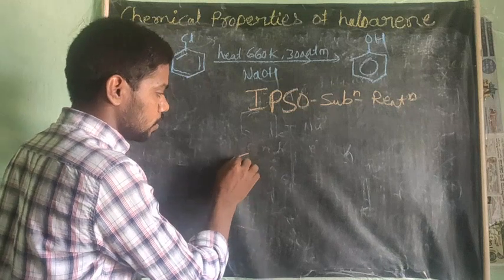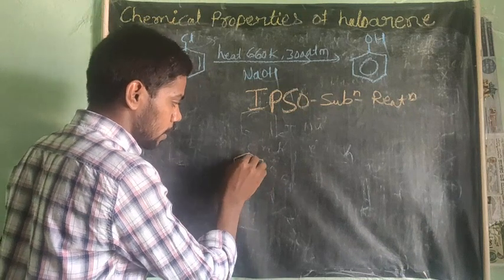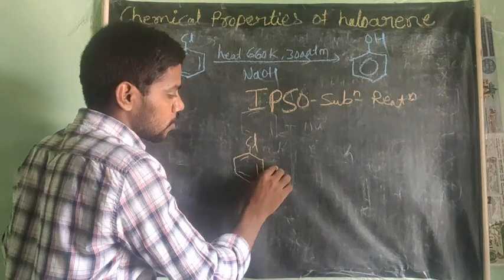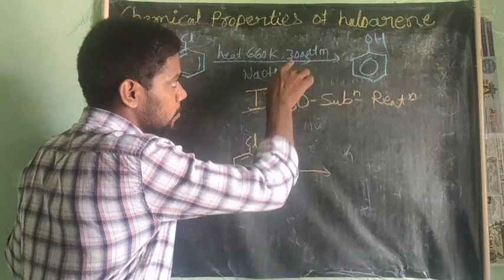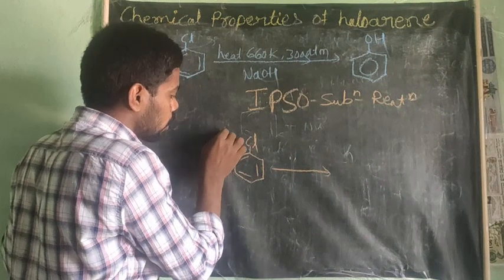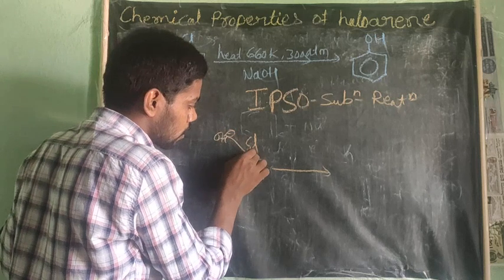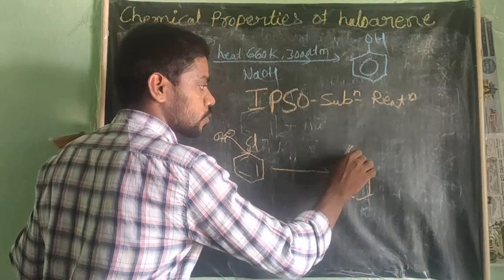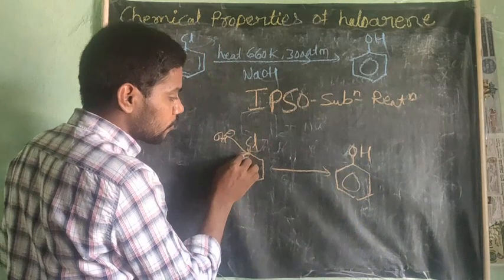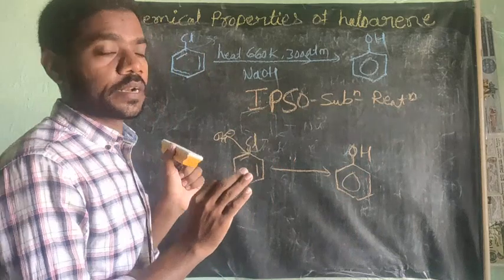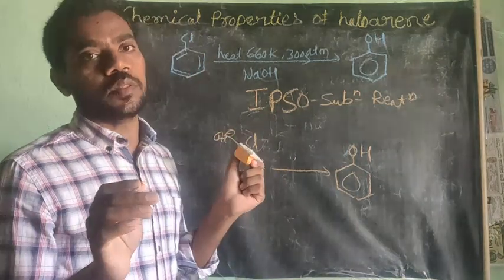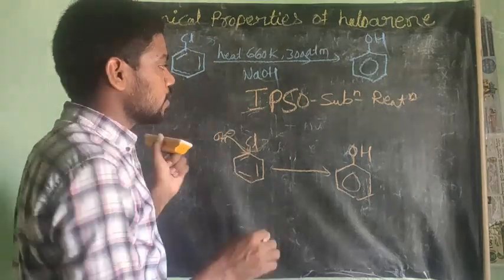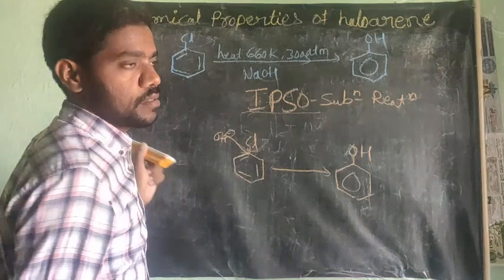You see here, this chlorobenzene is there. For this chlorobenzene, if you apply some temperature, whatever the condition, this OH minus ion attaches to this carbon and the chlorine is leaving. Therefore, it forms phenol. It does not form any intermediate carbocation. It attacks here and the chlorine is leaving. It does not form any intermediate. It is called ipso substitution reaction.